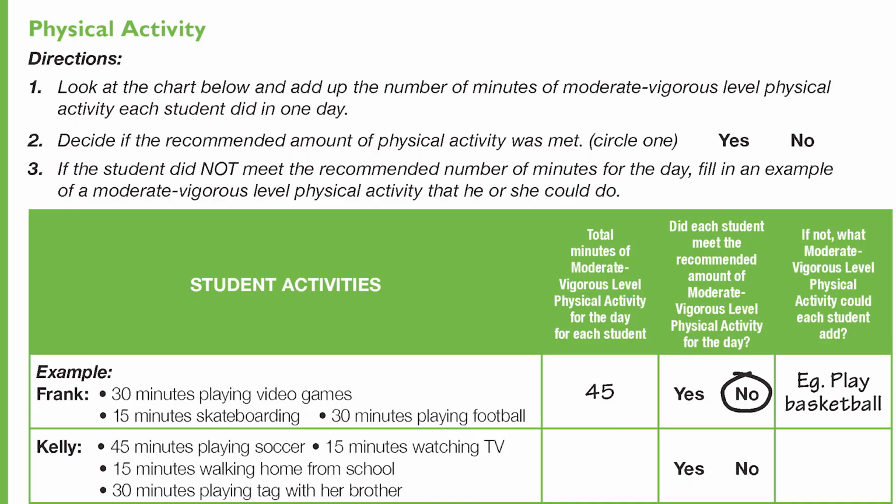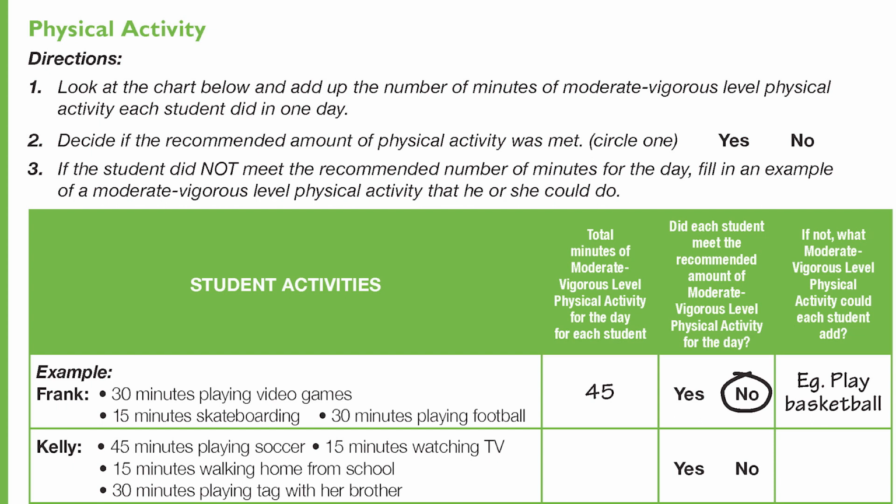Alright, now let's start the next activity. Find the title, Physical Activity, on the same workbook page. Remember, there are 2 types of physical activity. There is low-level physical activity, an activity that does not make your heart beat fast, like walking at a slow pace. And then there is moderate to vigorous physical activity, an activity that makes your heart beat faster.